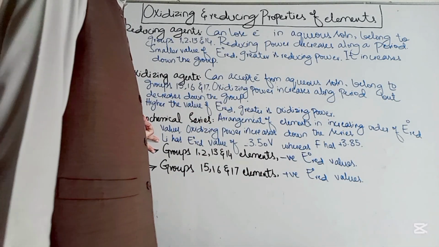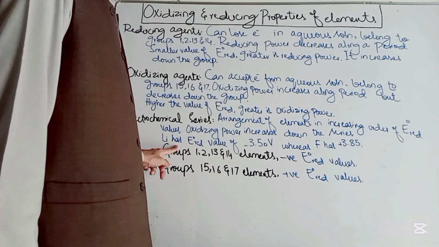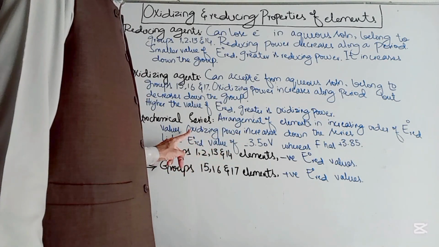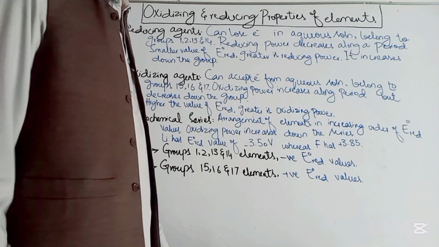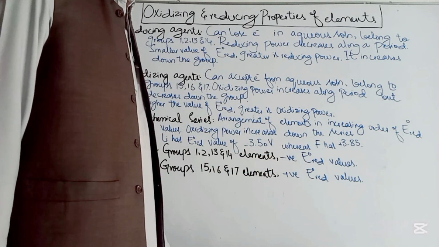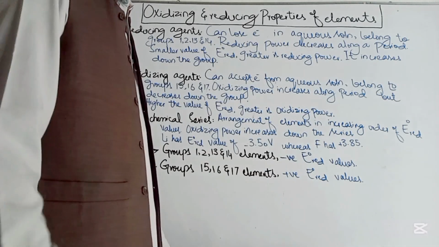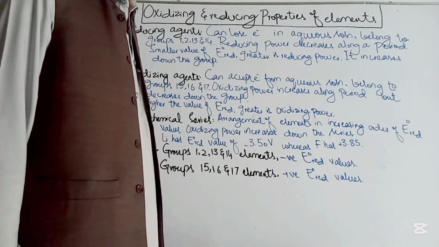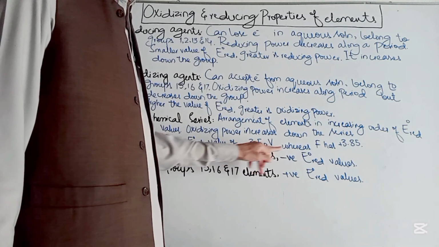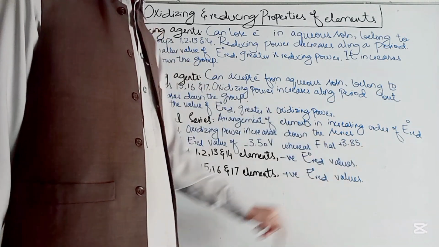In the electrochemical series, lithium has an E° reduction value of minus 3.50. So lithium has the smallest value of E° reduction in the series, and fluorine, F, has the highest value, 3.85 volts. So E° reduction values are measured in volts, and they have the unit of volt.